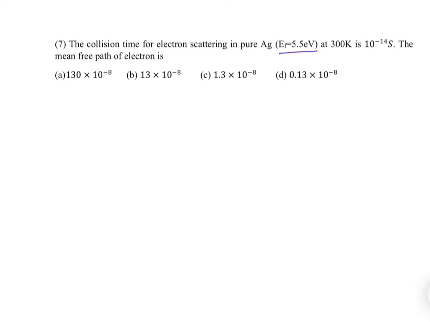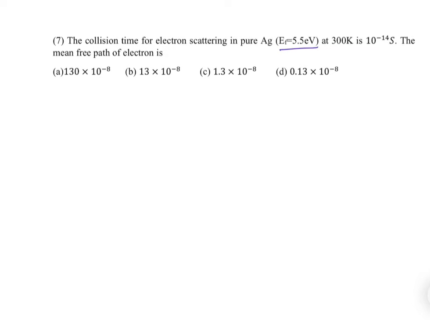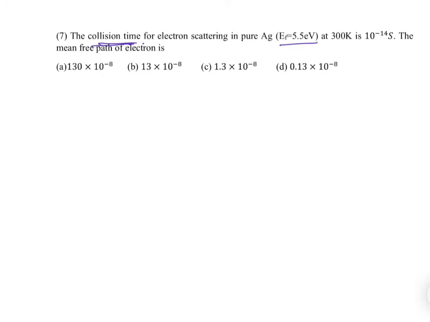The collision time of electron scattering in pure Ag, where the EF is like this, at 300 Kelvin is 10 to the power minus 14 second. The mean free path of electron is, so we have to find the mean free path. So before that, I will just talk here a little bit. See, the collision time is given. Collision time means electrons are colliding, right? So electron is colliding with what?